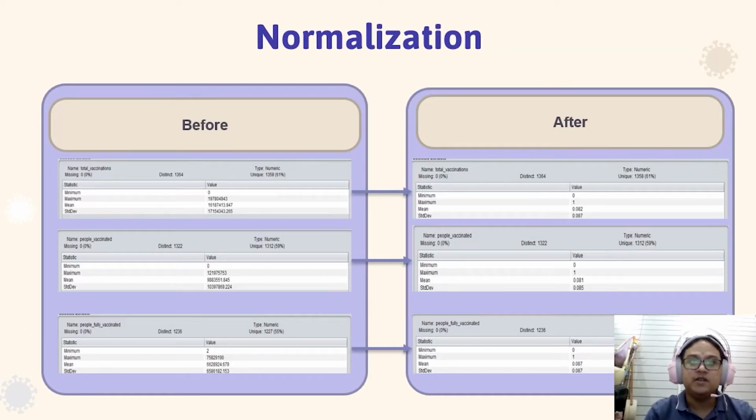As you can see, this is the result before and after applying the normalize filter. The attributes total vaccinations, people vaccinated, and people fully vaccinated have been normalized by turning the minimum and maximum values to 0 and 1.